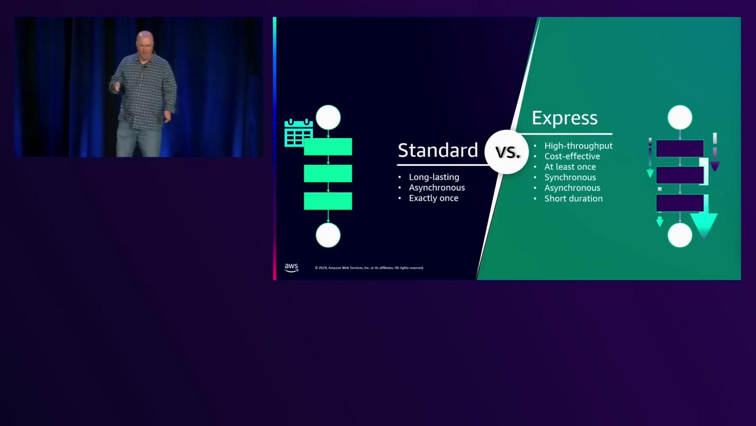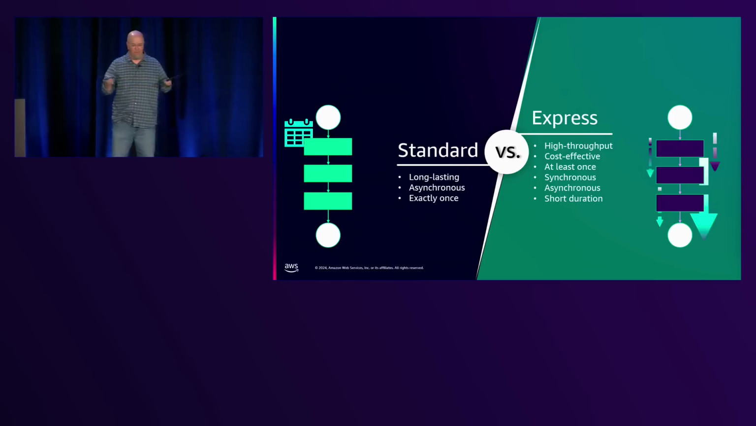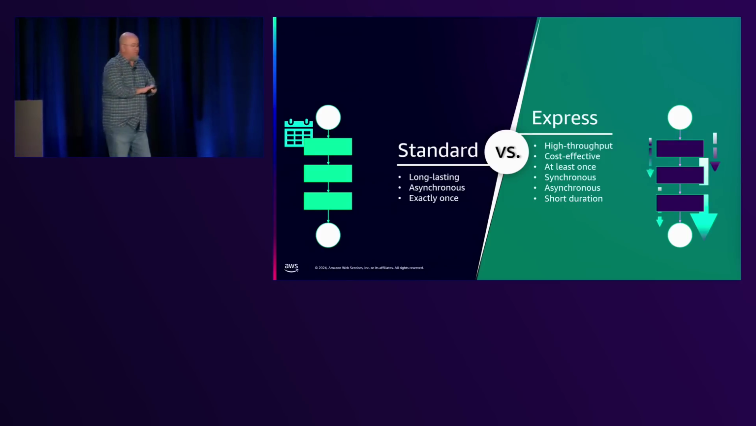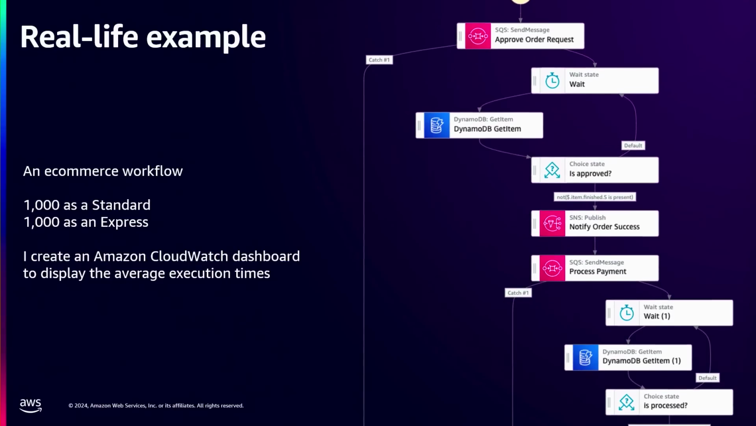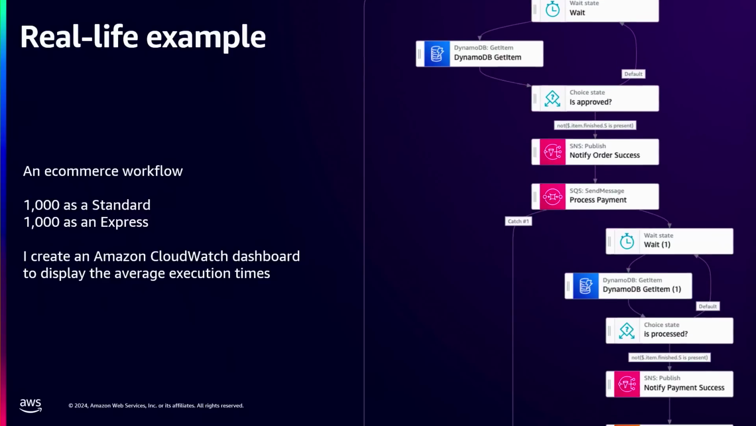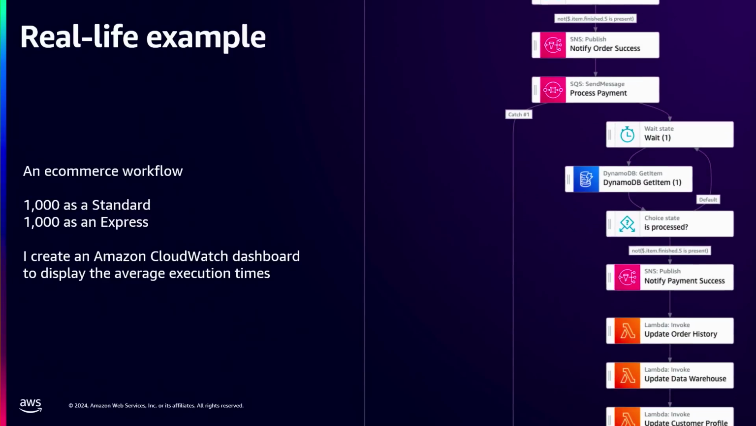They run in memory, and they're very fast. So again, these start with step functions. All right, so let's look at comparing these, and we're going to give you a real-life example. We built this e-commerce workflow, and we're going to run 1,000 as a standard, and we're going to run 1,000 as an express, right?